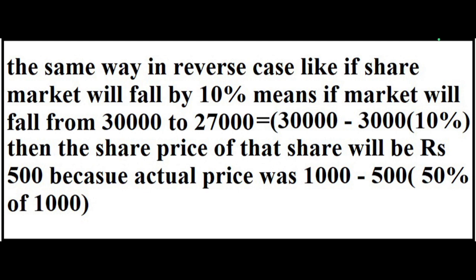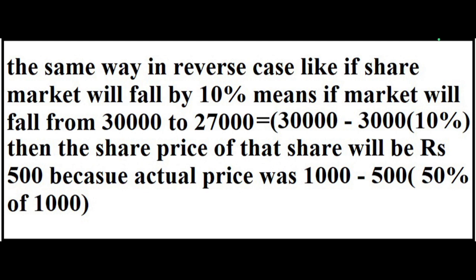Okay, so friends, if the share market goes up 10%, then that particular share price will go up by 50%, since the beta is 1.5. And if the total market falls by 10%, from 30,000 to 27,000, then the share price will fall 50%, that means 500 it will go down, so 1000 will become 500.